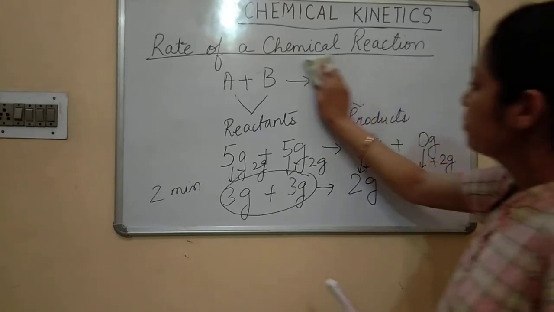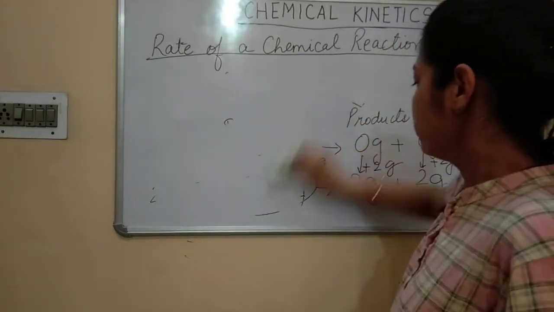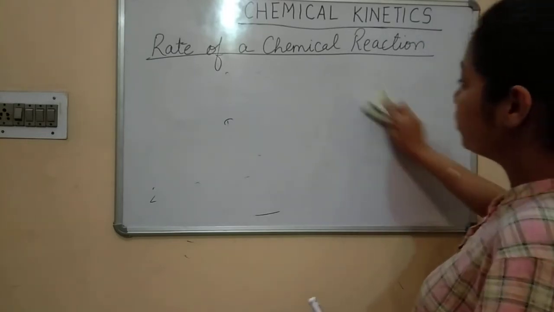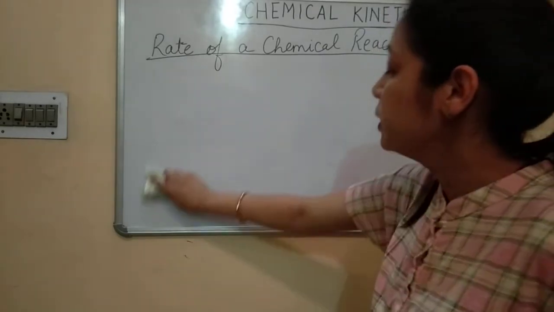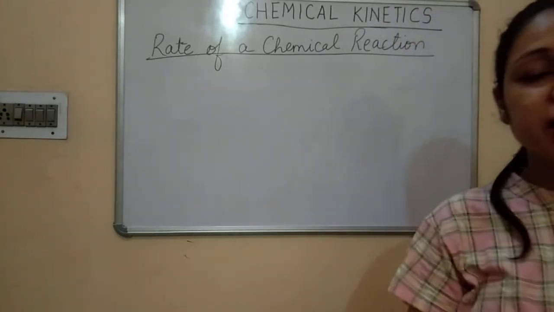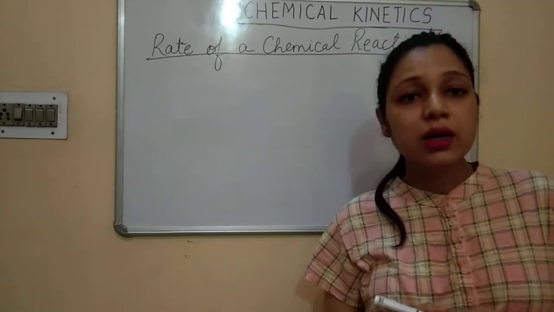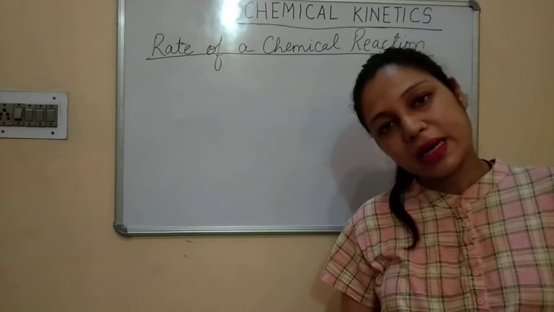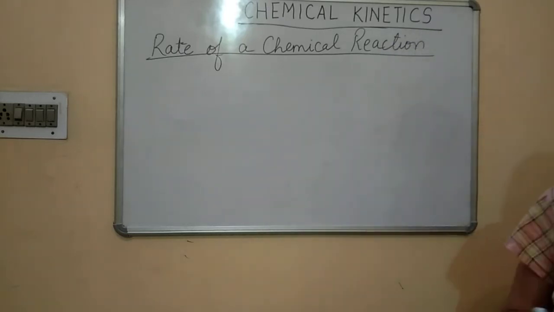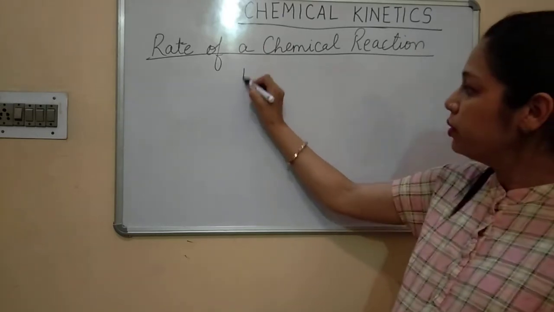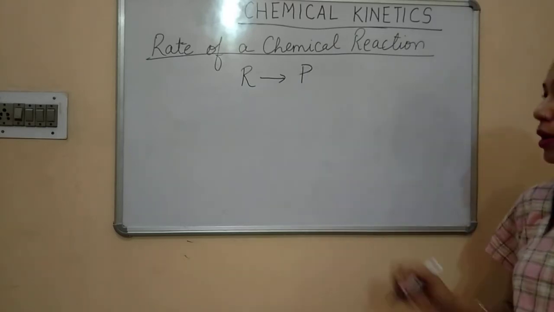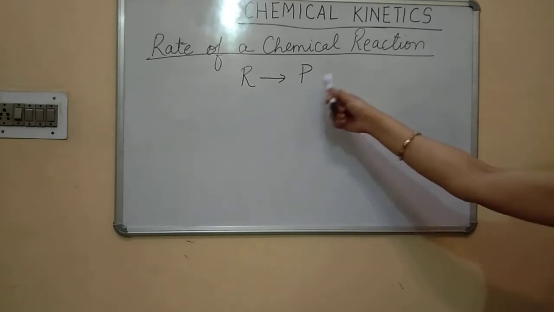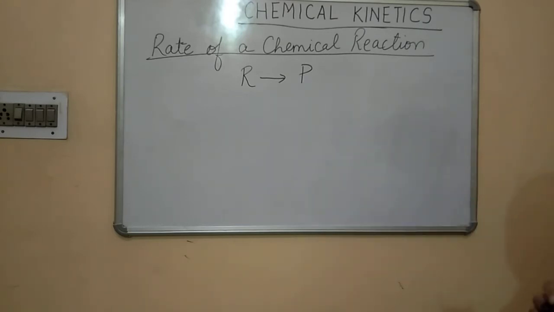Now, the two things that you will be writing in this are, first, the increase in the concentration of product, and the second is the decrease in the concentration of the reactant. That is what the rate of a chemical reaction is. Now if I take a hypothetical reaction, a reactant giving product P.